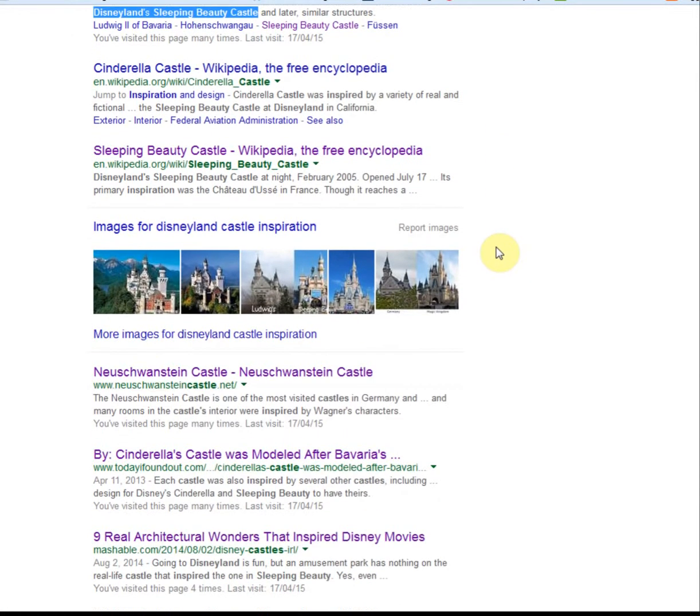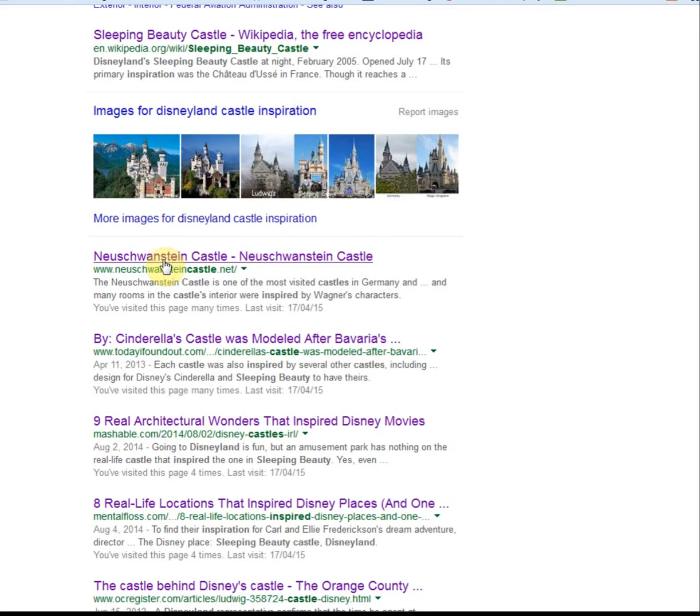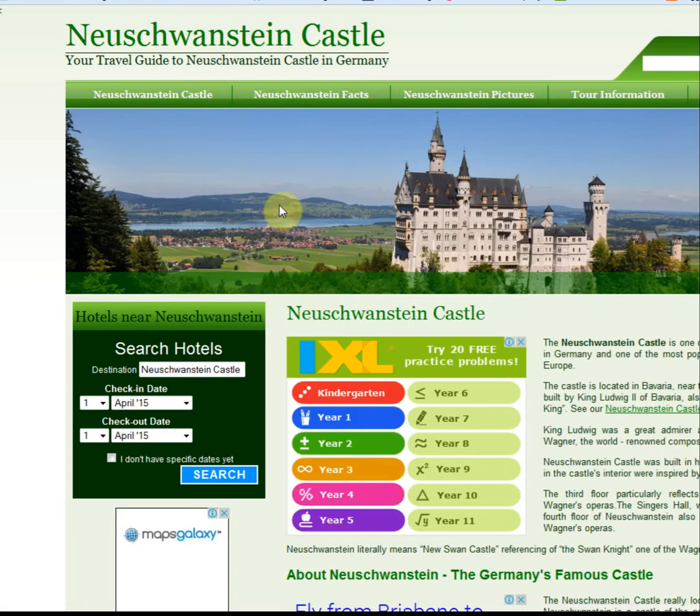As I scroll through the websites, I don't need images yet, but Wikipedia is handy because a lot of their images are based around Creative Commons. If I go to the next site under Wikipedia, I see that I'm going to neuschwansteincastle.net. .net is starting to make me a little bit nervous, and I see that it's about most visited castles, so I'm guessing this perhaps is a tourism or some sort of advertising site. When I get into the site itself, I can start to see some ads, so I'm starting to think, the information here could be good, but not necessarily what I want. And it's a travel guide.